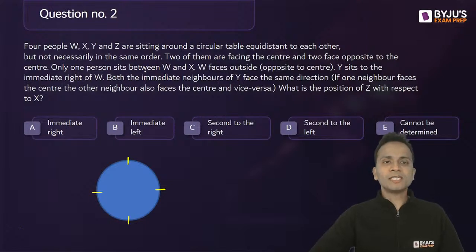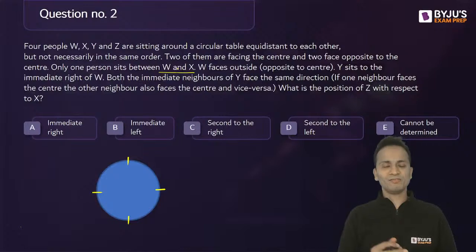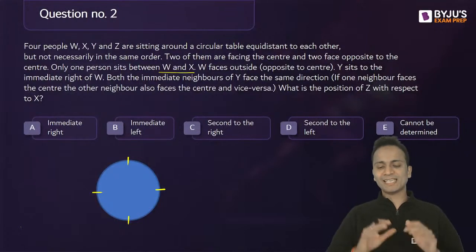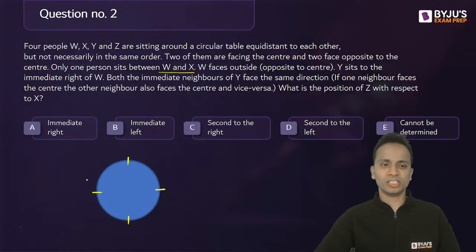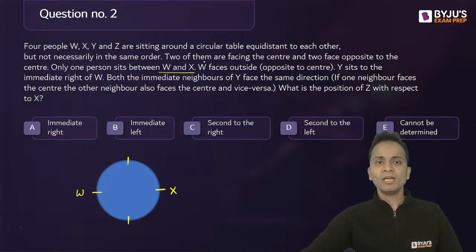Only one person sits between W and X. Now 4 people, one person sitting between W and X. I can say clearly that W and X are sitting opposite to each other. So I'll start by putting up W and X on opposite chairs. W faces outside, opposite to the center, done.